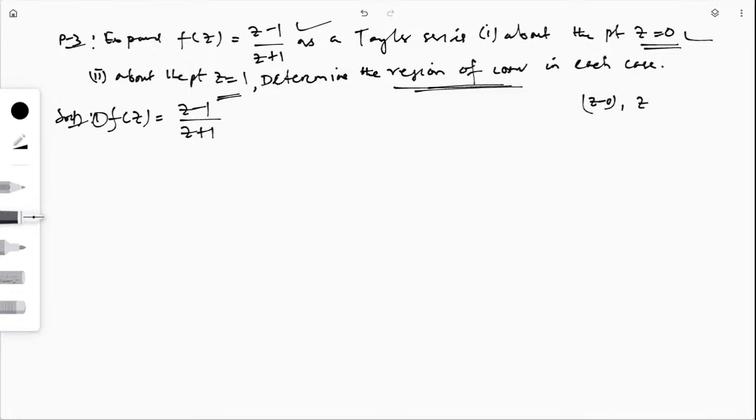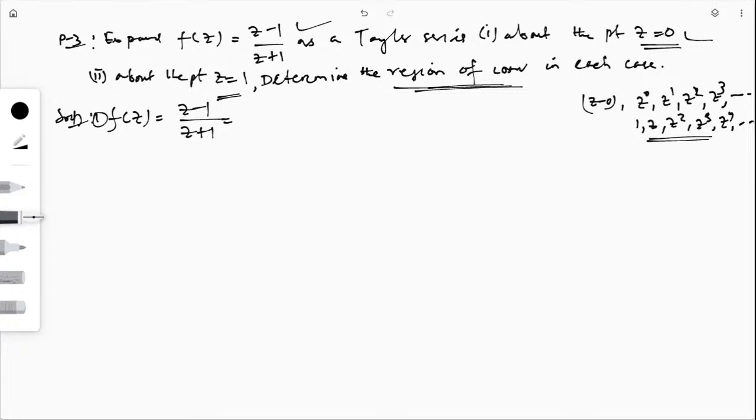So these are z to the power 0, z to the power 1, z to the power 2, z to the power 3, like this. Z to the power 0 means this is 1. So 1, z, z square, z cube, z4: these are the powers that will come. So you have to expand this such that you get the powers of z.